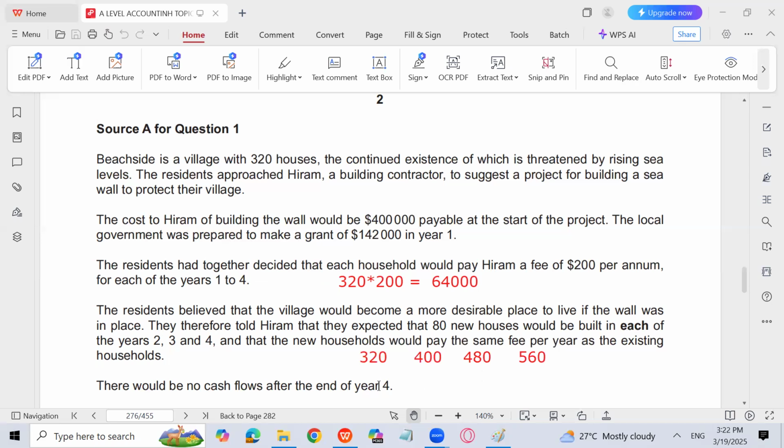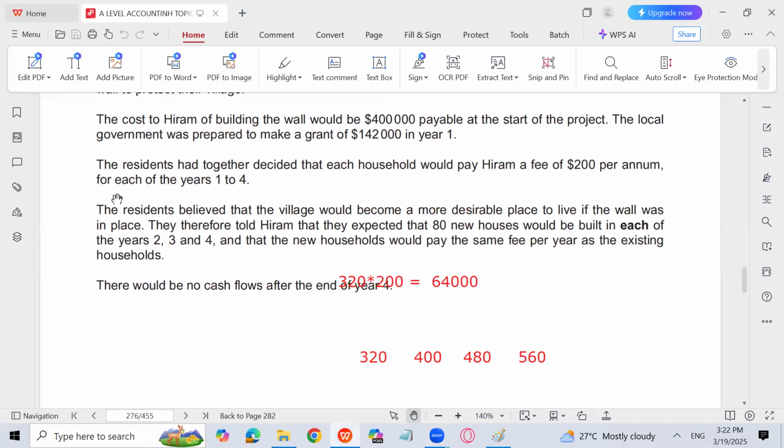So there would be no cash flows after the end of year 4. What is this? This is the scrap value, the salvage value, the disposal value. So after the year 4, we are not going to get any benefit. So there is no cash benefit arising after the completion of the project.